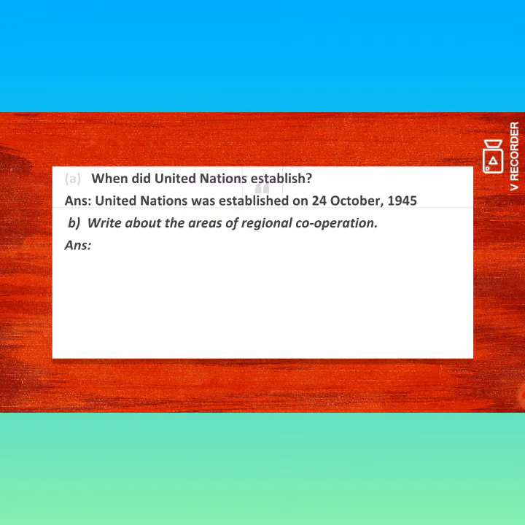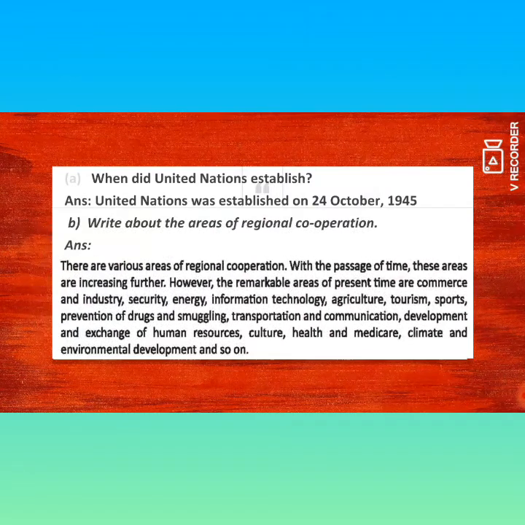Okay, question number B. Write about the areas of regional cooperation. Answer: there are various areas of regional cooperation. With the process of time, these areas are increasing further.